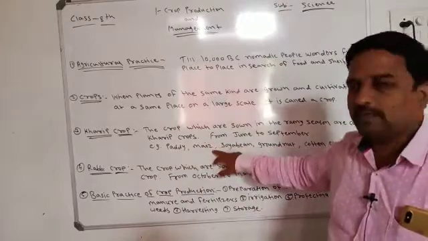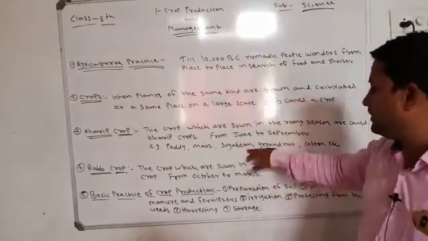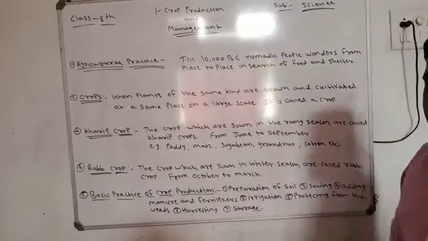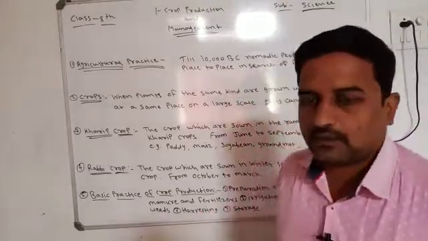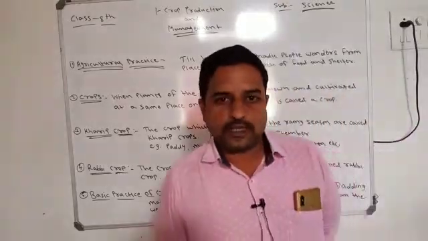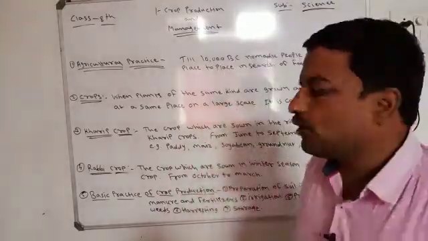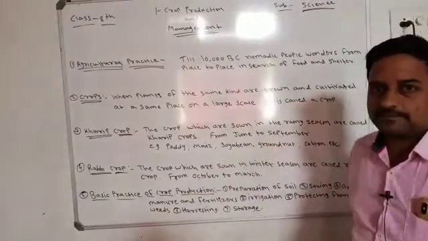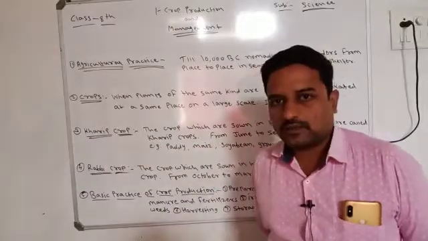Another one, maize, then soybean, groundnut and cotton, etc. So these are the crops which are sown by the farmers from June to September. Those crops are known as Kharif crops.